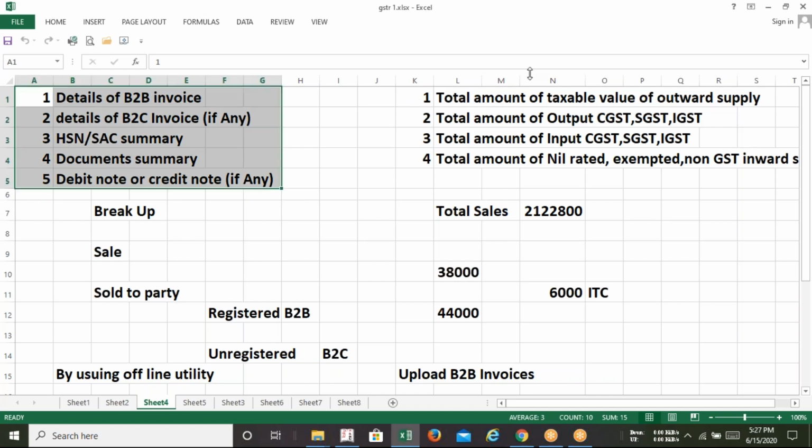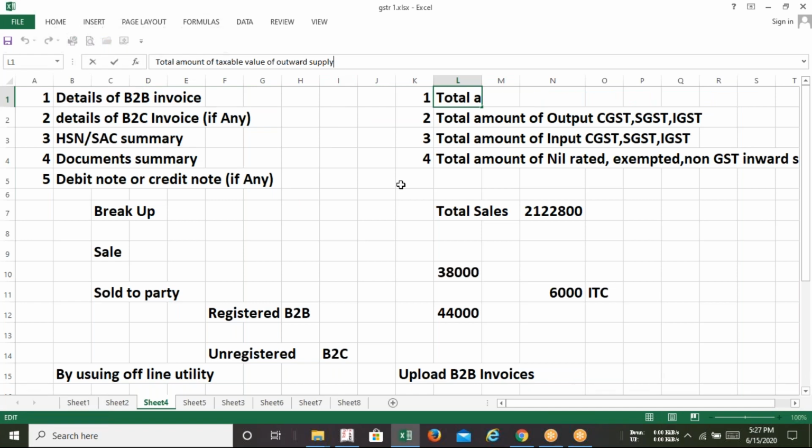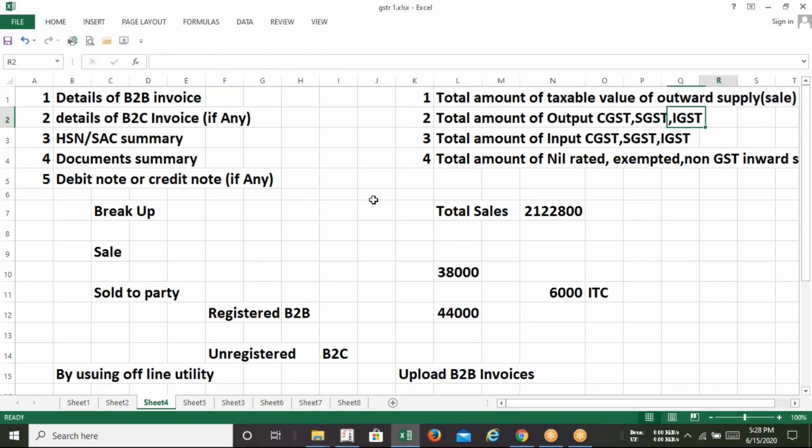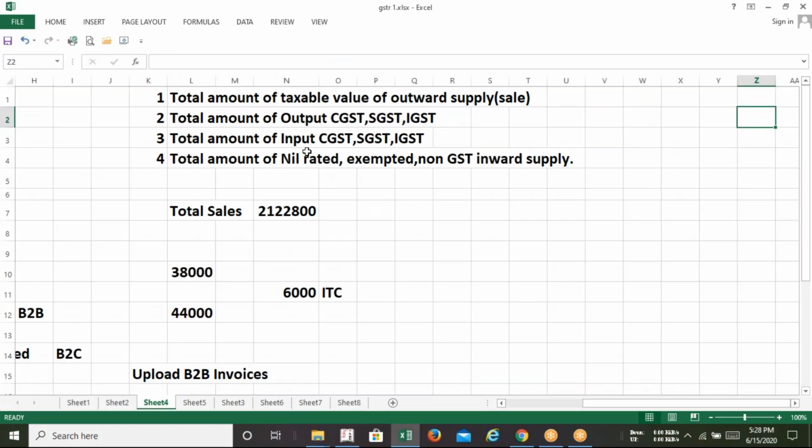Sir, the meaning of outward supply is nothing but your sale. So how much amount you are selling, that will be the meaning of outward supply. Basically, this is asking for your total amount of sale. The basis should be monthly, because GSTR 3B we need to upload on a monthly basis. So you have to upload the month-wise sale report.